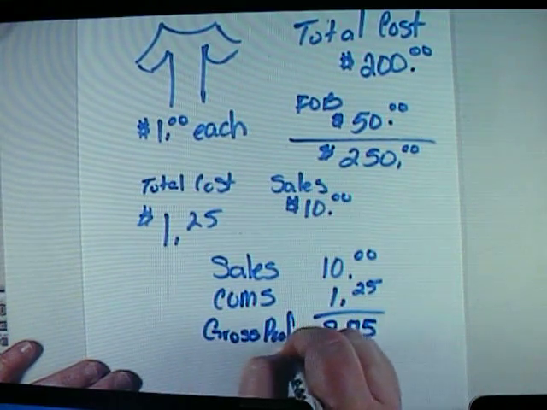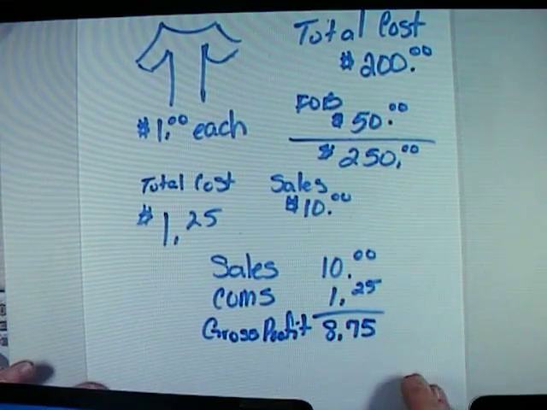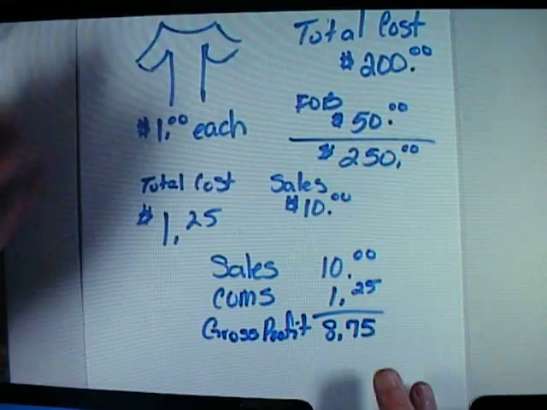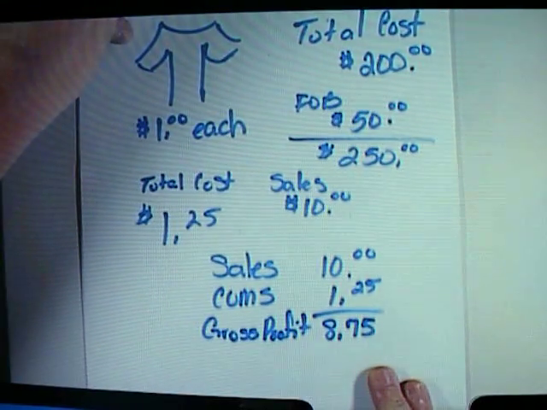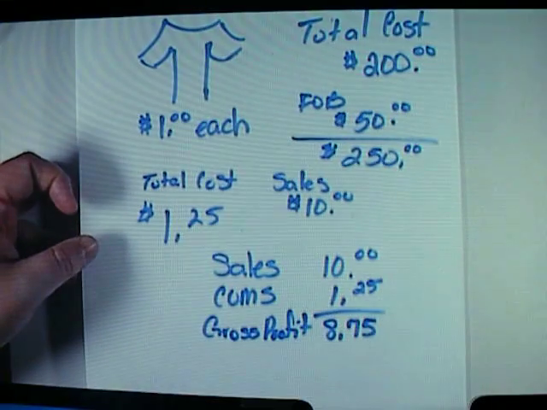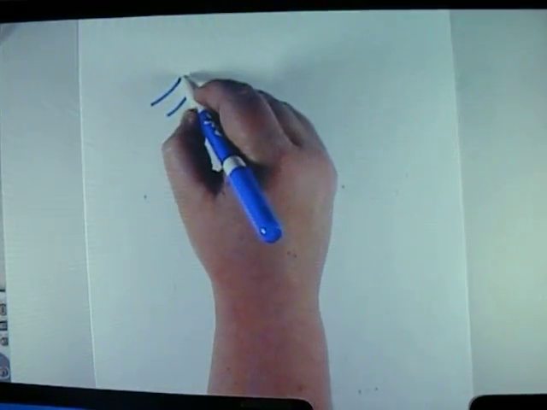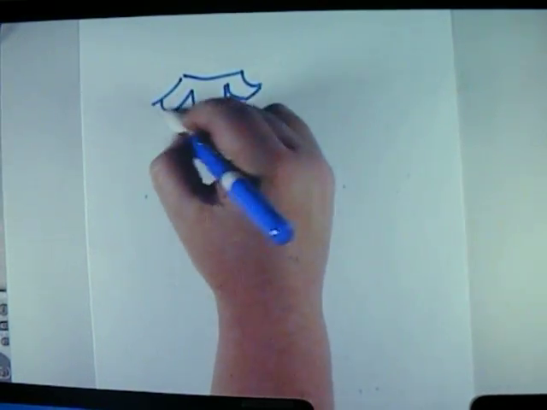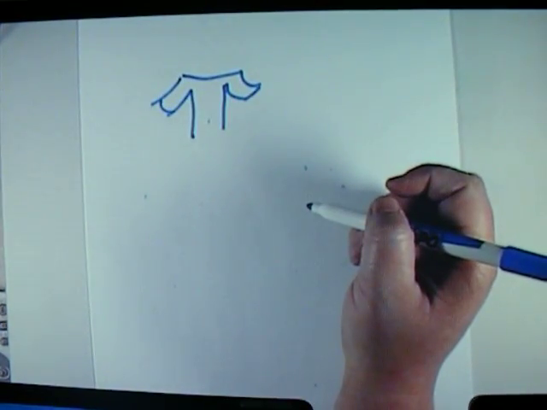This is my gross profit. I now have $8.75 to cover overhead, purchase more items, etc., etc. However, let's look at the same demonstration without including the FOB shipping point, or with the freight on board charges, as I should say. Okay, same t-shirt. We're buying here. Again, I'm not an artist. We leave those up to the professionals.